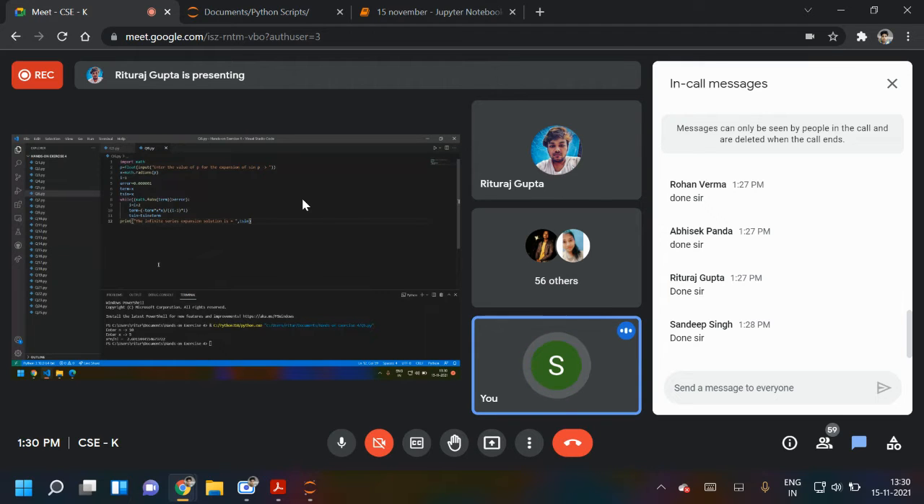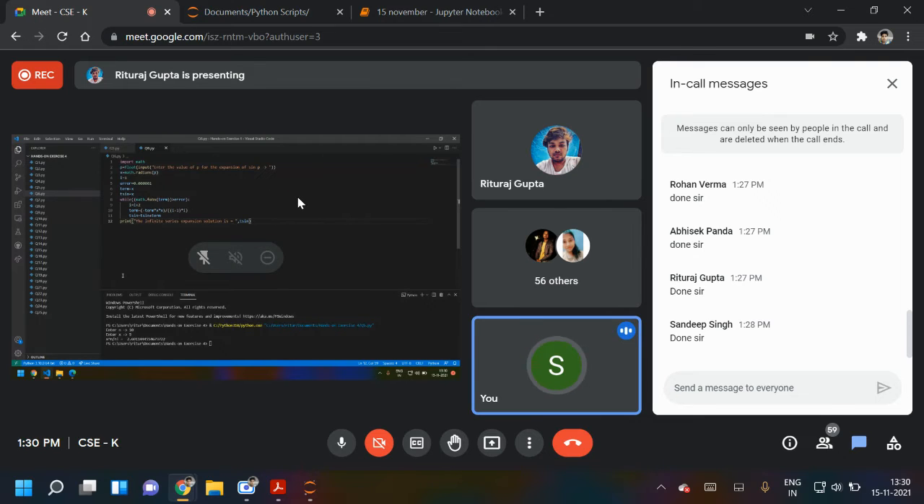For the reference of the people, this question is solved in the reference book, Python Programming: A Modular Approach by Sheetal Taneja and Naveen Kumar. In that book you can see this solved example. Those who have not seen it can check in the book. Okay, yes, Rituraj.